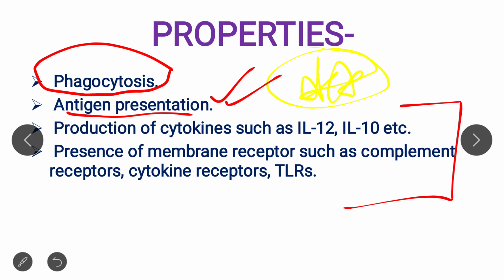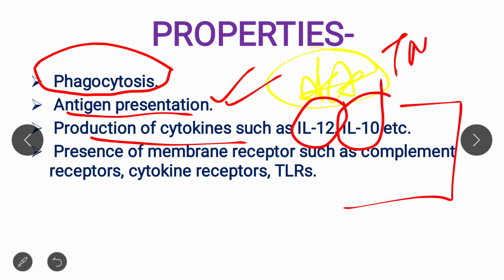Macrophage also helps in the production of cytokines such as IL-12, IL-10, IL-6. These are all cytokines, and TNF alpha is also there. So these are all examples of cytokines that are produced by the macrophage. A question may come in an examination that TNF alpha is a cytokine produced by macrophage.